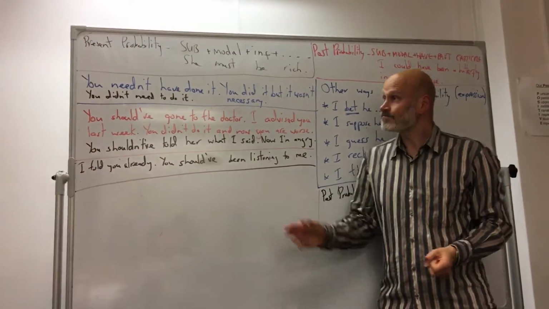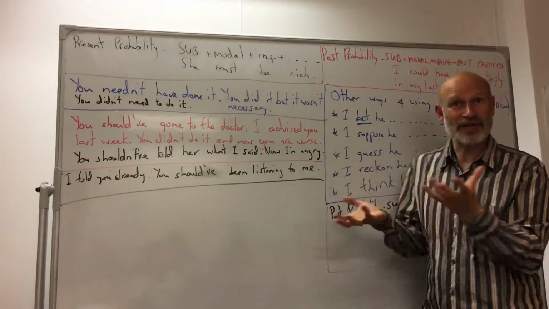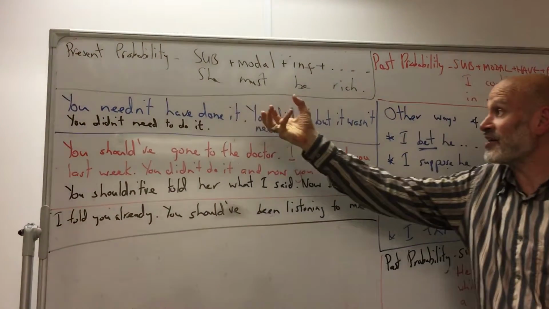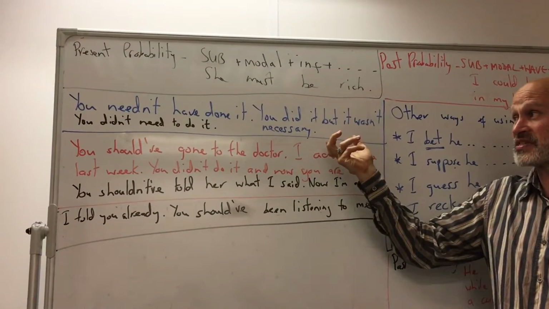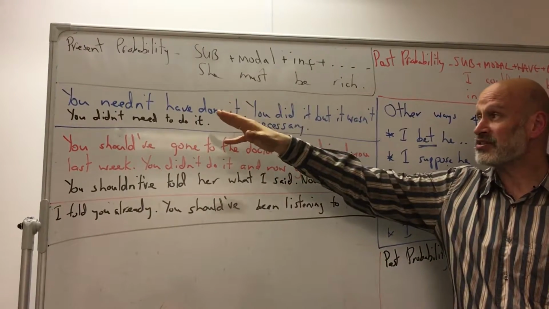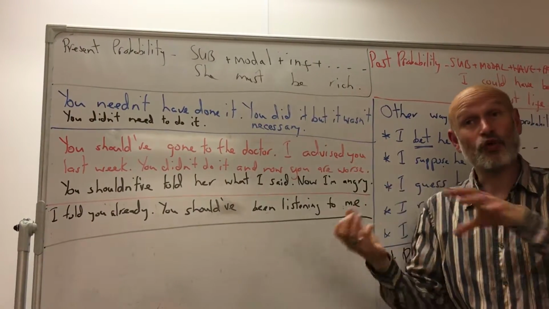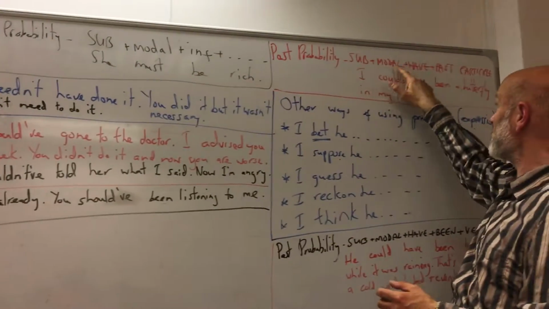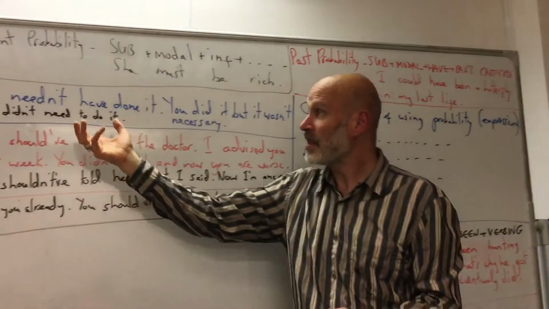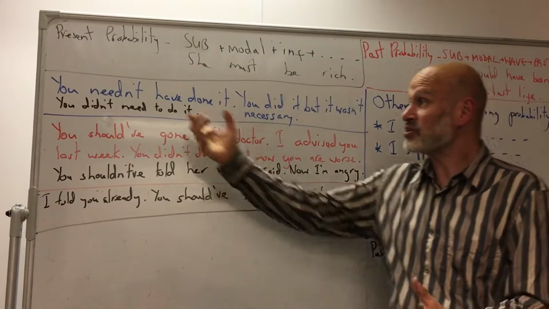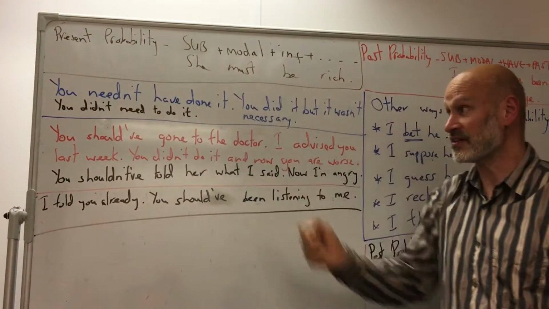Over here, we have some other concepts that we haven't really talked about much before. You needn't have done it. You did it, but it wasn't necessary. It's like saying you didn't need to do it. You can use needn't in the present or in the past. Just like we were just looking at this concept, you needn't have done something. You could say you needn't do it if you don't want to. You don't need to do it. We can use it in the past: you needn't have done it.